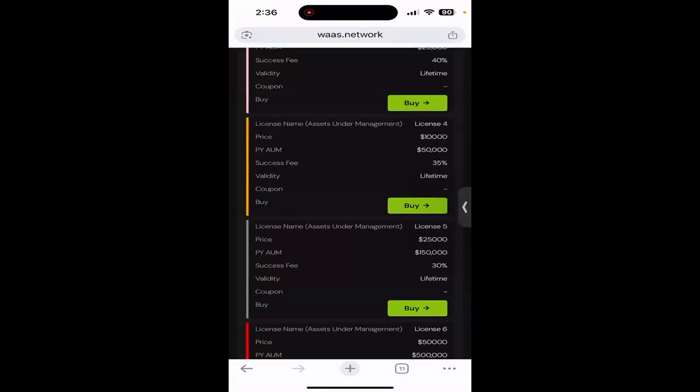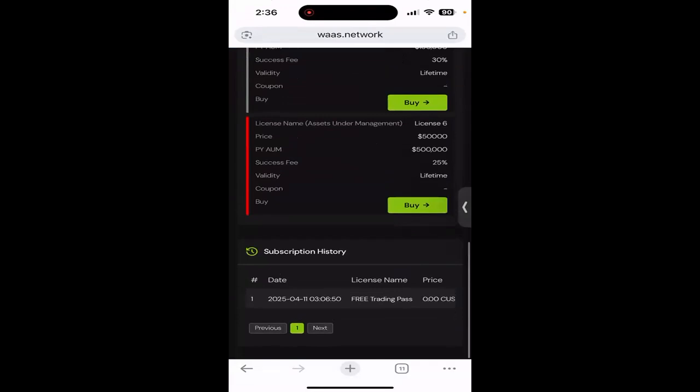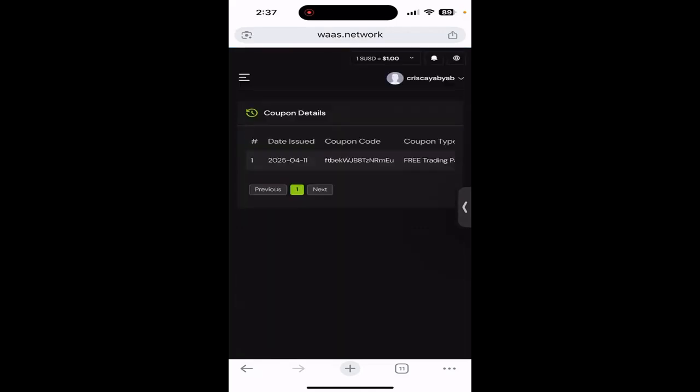Perfect. If you scroll to the bottom, you'll be able to see your transaction details, and your subscription history. Now, the next thing you have to do: slide that to the left, go to the end again. There. If you want to activate your subscription on Pi, you have to click coupon details. Okay, let's activate it. Now you can see your coupon code.